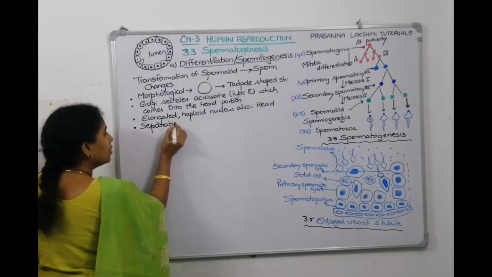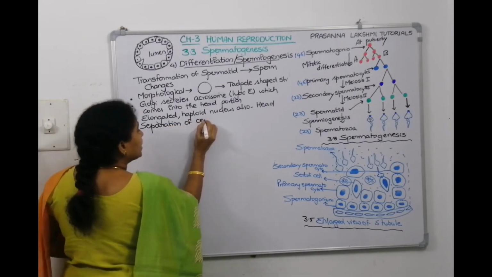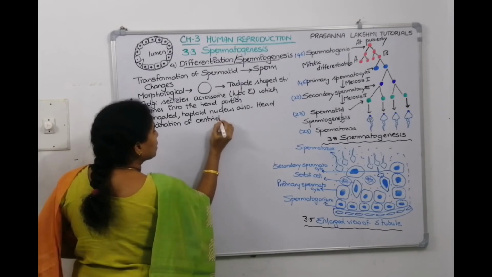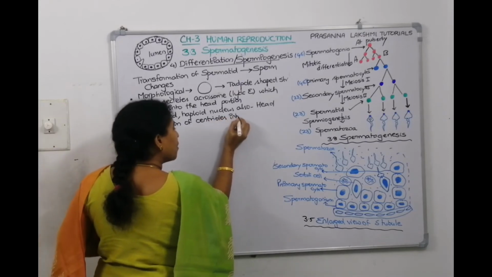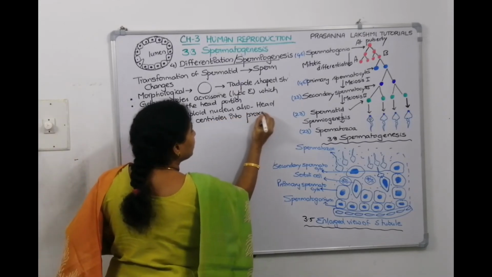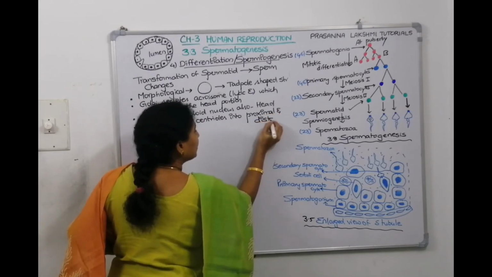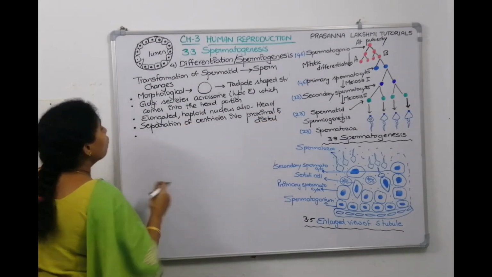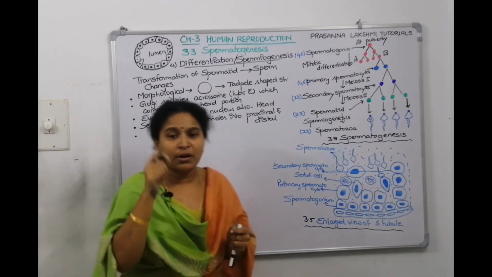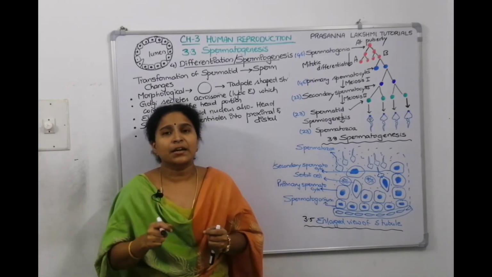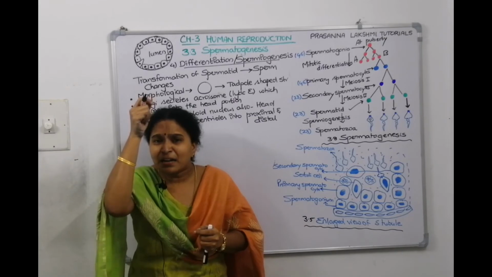Separation of centrioles into proximal and distal, and from the distal centriole an axial filament runs through the body.